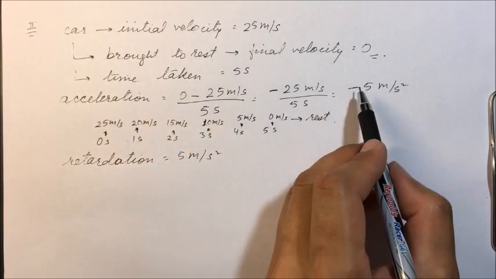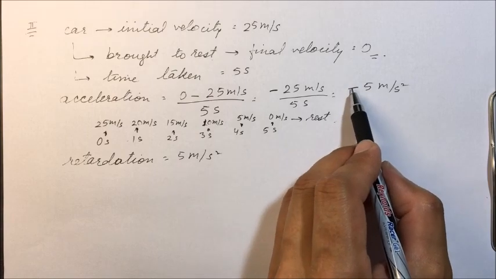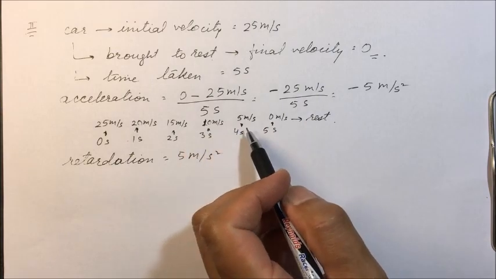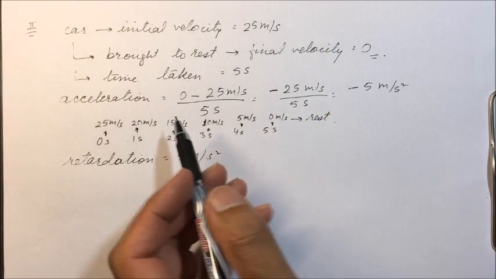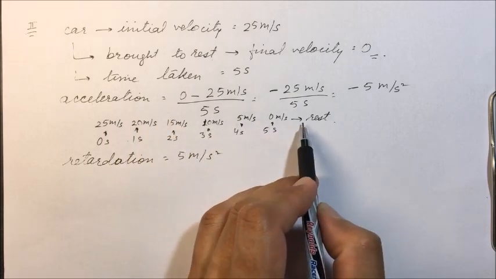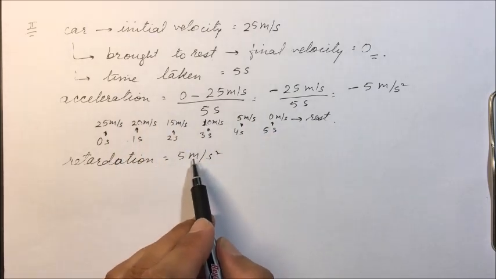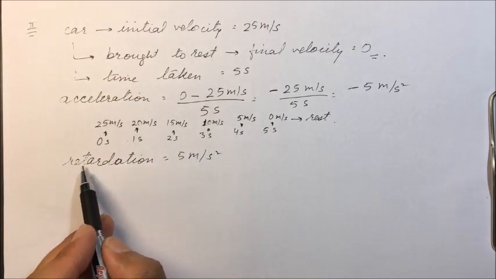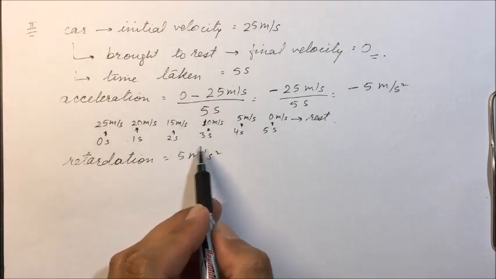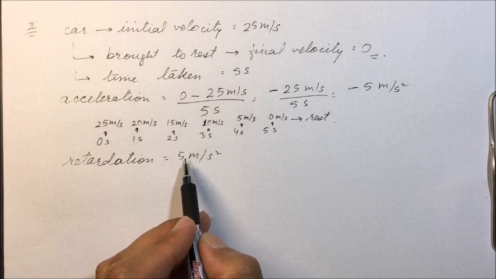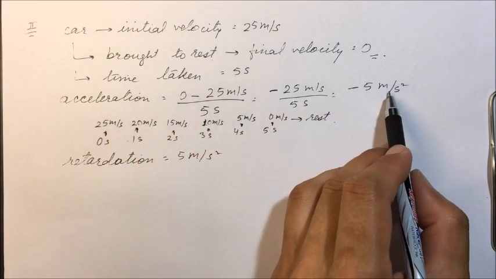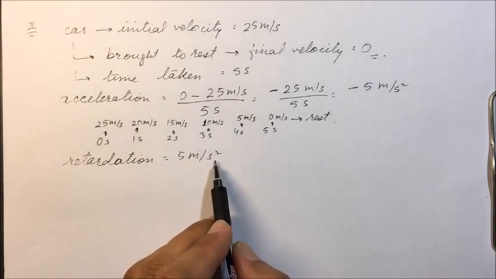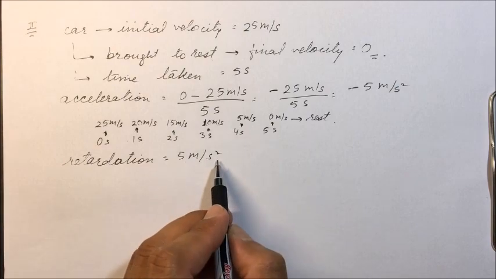If we write acceleration equal to minus 5 meter per second square, the minus sign denotes that the body is decelerating, that the velocity is decreasing each second. Or we can say retardation equals 5 meter per second square. Here the negative sign has been taken care of in retardation. Whenever we write retardation, it means the velocity is decreasing by this magnitude. So acceleration equal to minus 5 meter per second square means retardation of 5 meter per second square, or deceleration equal to 5 meter per second square.